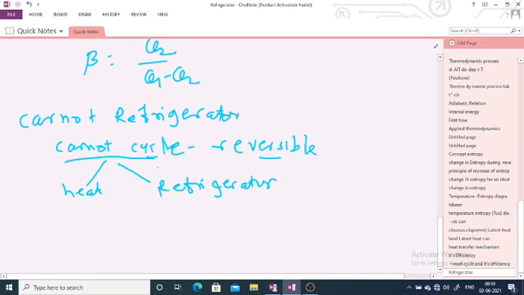If in a Carnot heat engine, an amount of heat is absorbed from the hot reservoir at the higher temperature T1, some work is done and the heat Q2 is rejected to the sink, then it is called a Carnot heat engine. If in a Carnot cycle, heat is rejected to the hot reservoir and heat is absorbed from the cold reservoir, then it is called a refrigerator. So it can be shown geometrically.